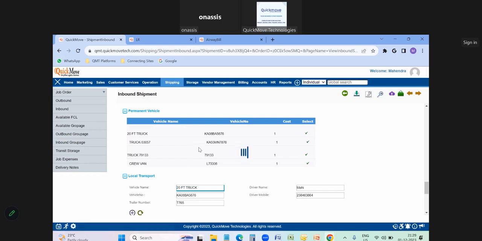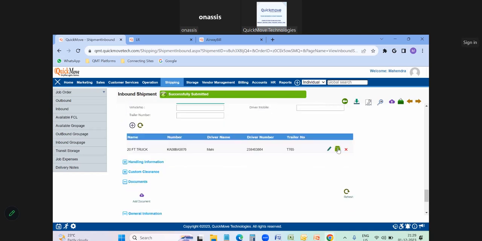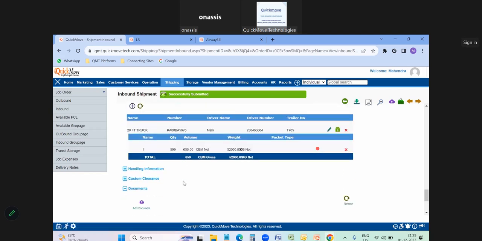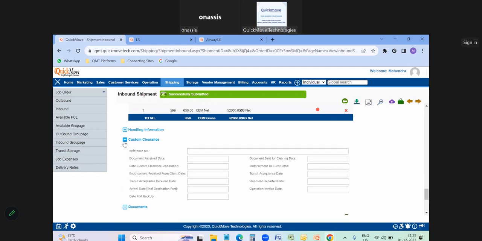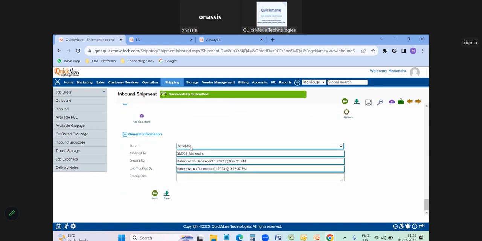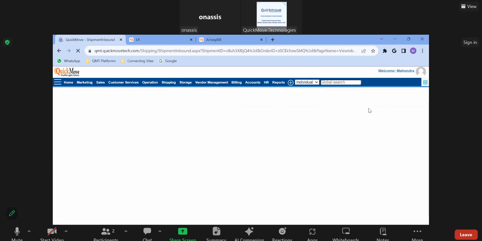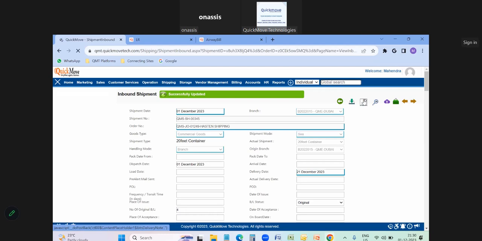Once they input the details here, whatever packets they have received, they can select the packets here and load it into the local transport. Once it is loaded into the local transport, for any customs clearance at the destination location like the destination port area, they can input all the details here. Then they can upload the documents, make the status received and save it. Once it is saved, on the top right corner you can find that a delivery note is available here. You can click on the D symbol.